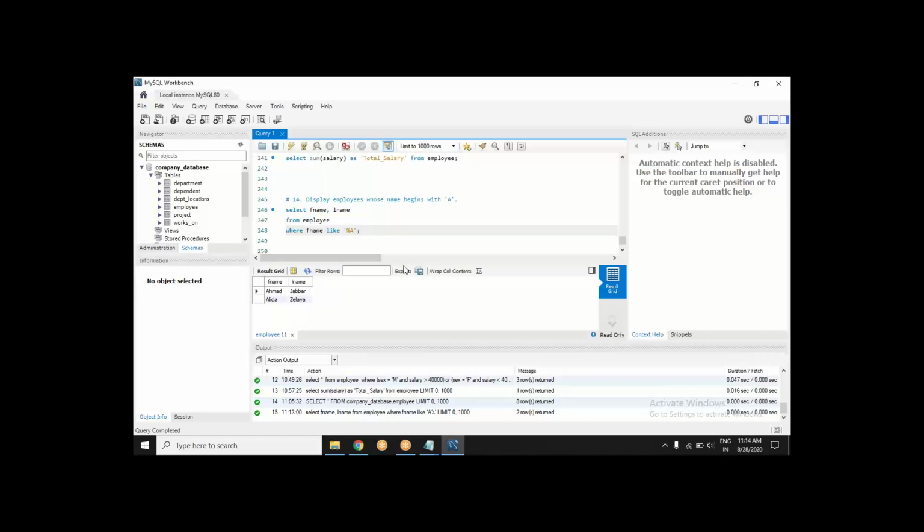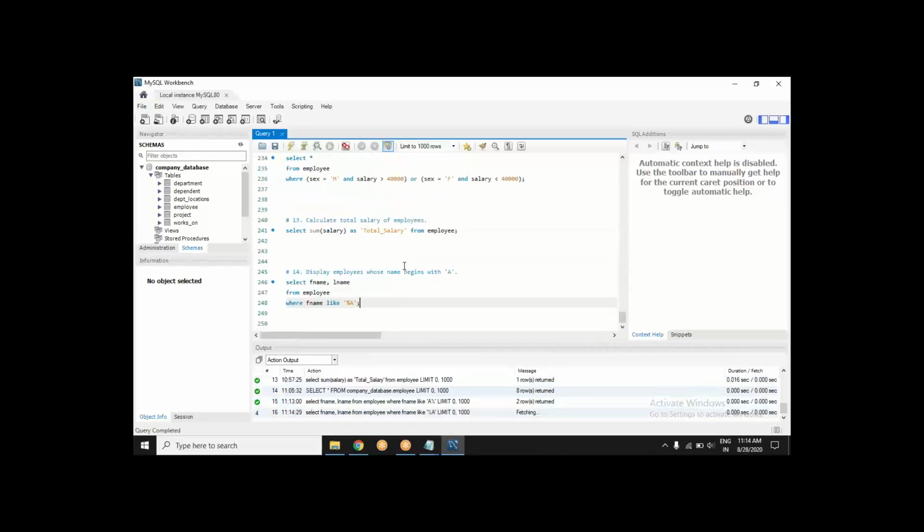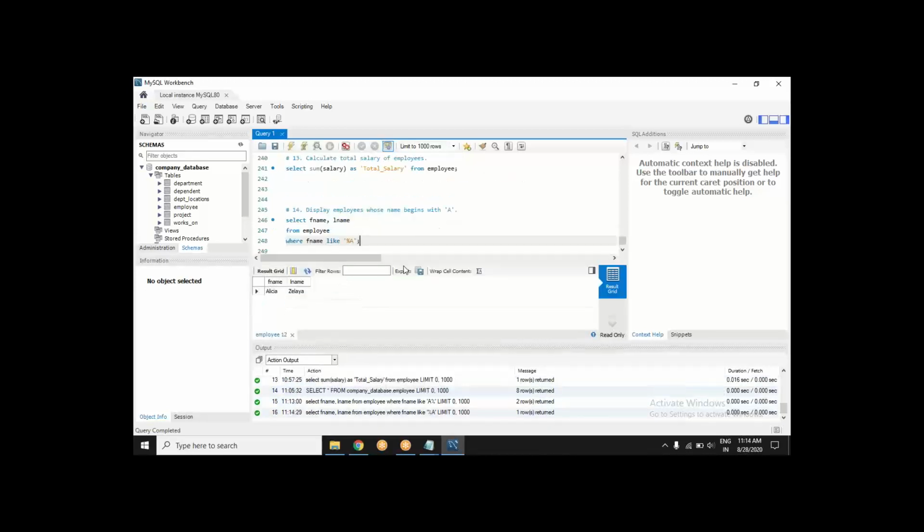You got the gist, everybody? Now I am mentioning anything before A, right? So yes, there can be anything, but in the last, it should be A. Let's see what happens if I do that. I get a name, Alicia Zelaya.